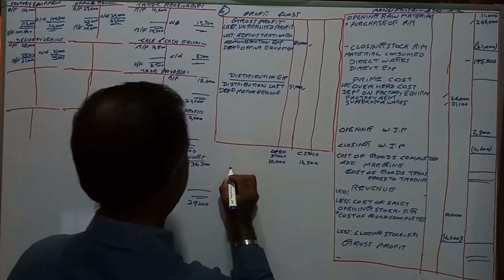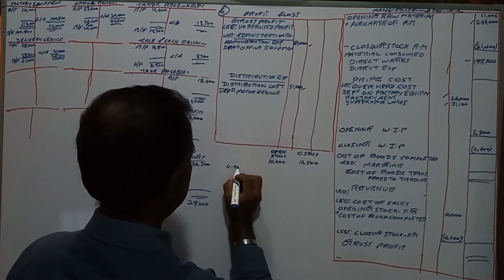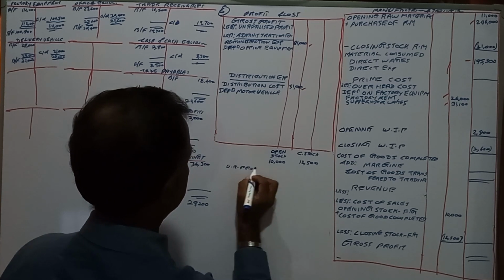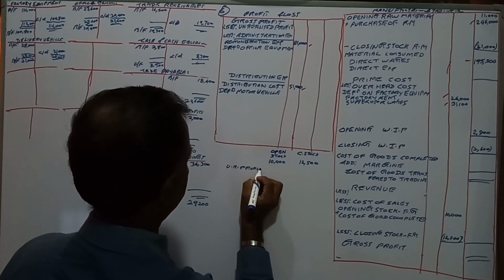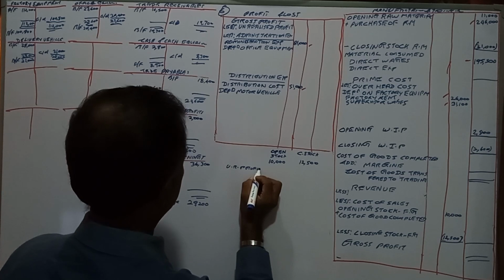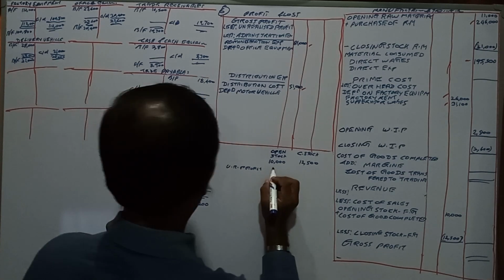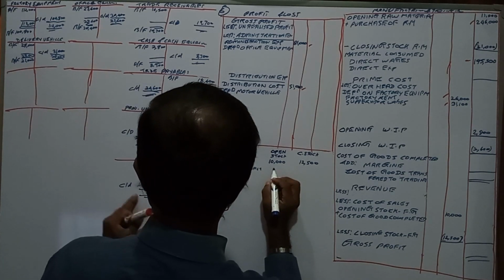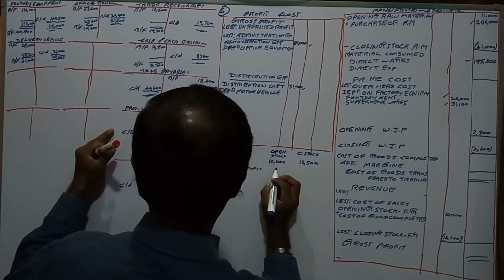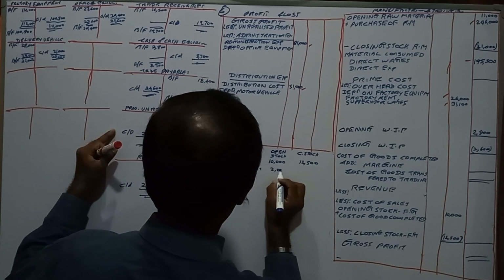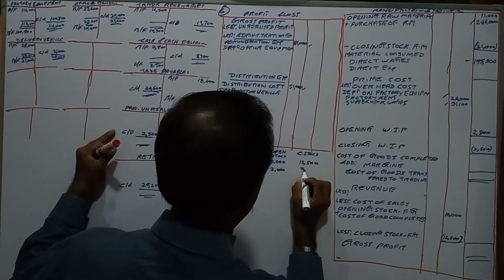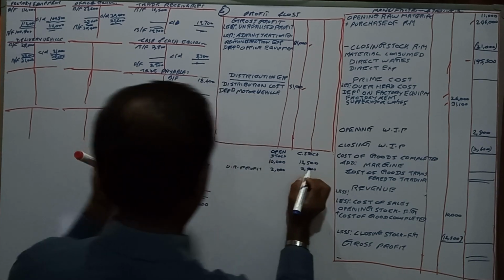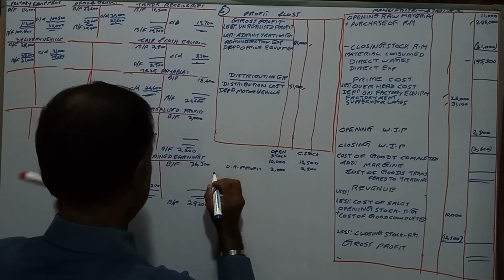The unrealized profits are 2,000 and 2,500. Then what is the profit margin?